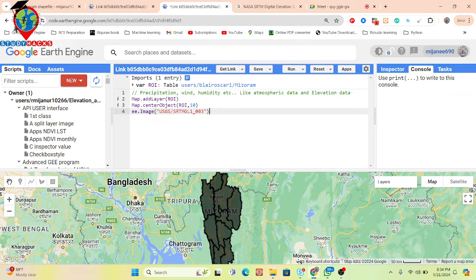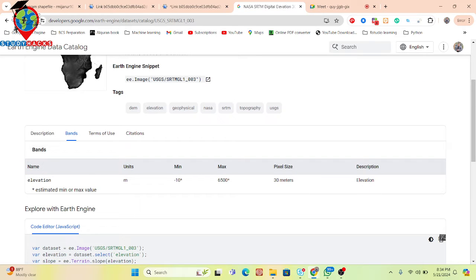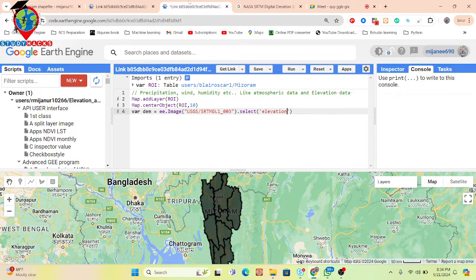I simply copy and paste here and take a variable name, suppose M. Further, I put the select function and select one specific band, which is elevation.